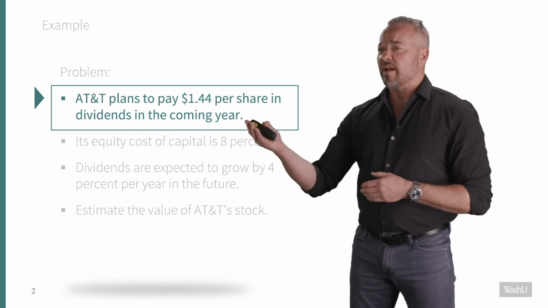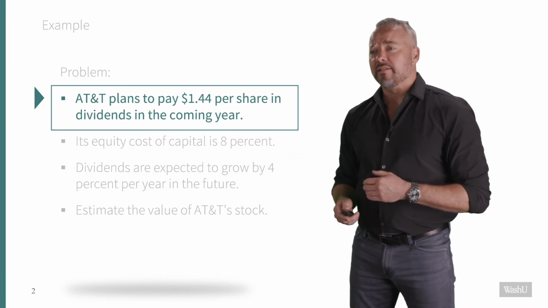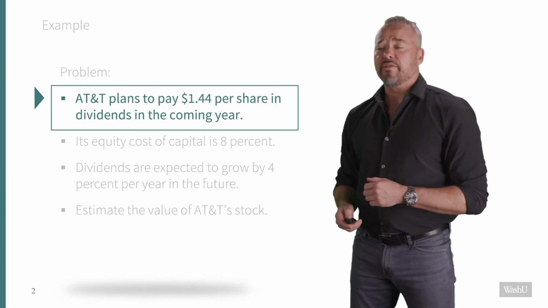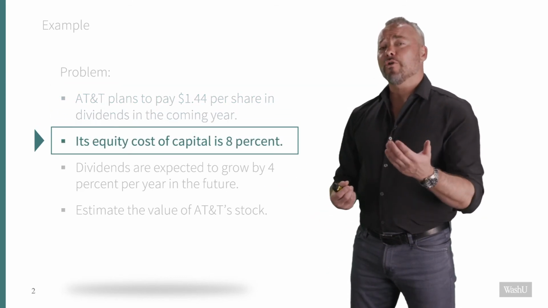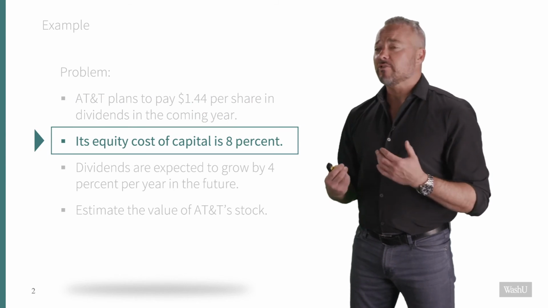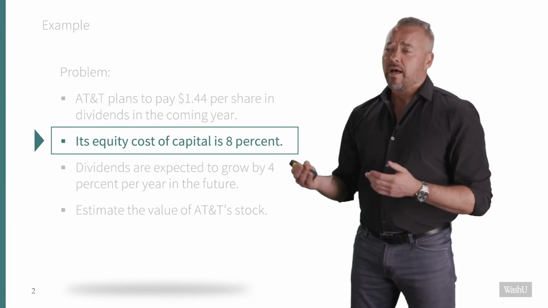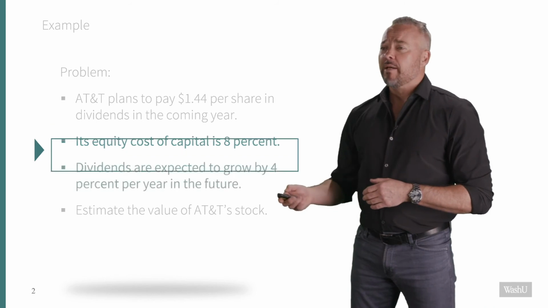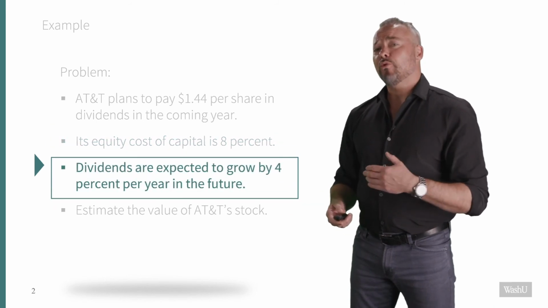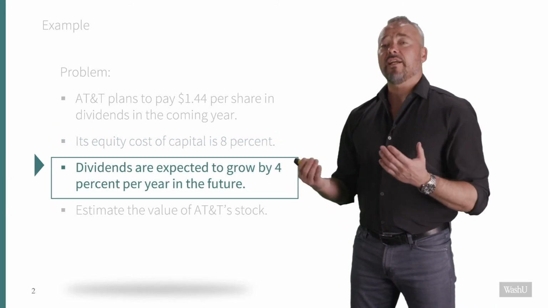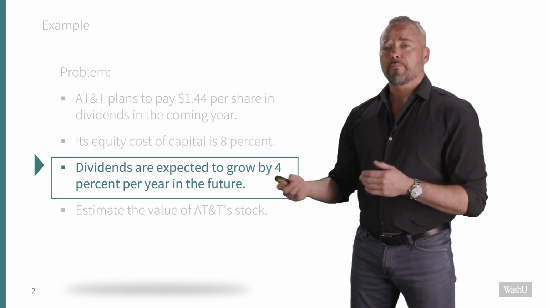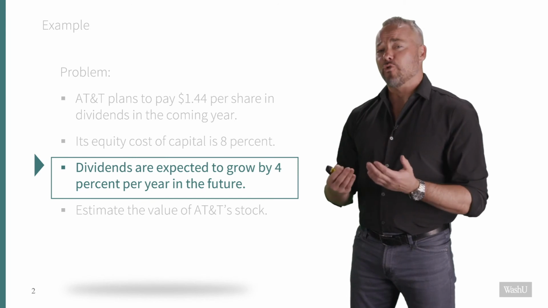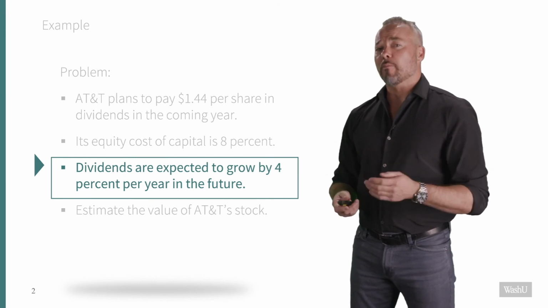Well, let's suppose that I've forecasted the dividend for AT&T to be $1.44 in the next year. Based on the risk of this company, I'm looking to earn a return of 8% each and every year. So my equity cost of capital, I've estimated to be 8%. Now, I've got next year's dividend, but what about the future path of dividends? I need a growth rate. I've now done some analysis on AT&T, and let's suppose that I forecast that average growth rate over time is going to be 4% a year.